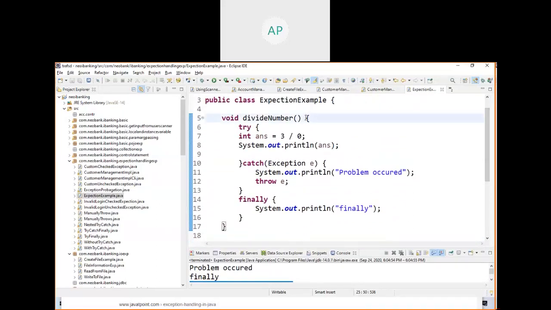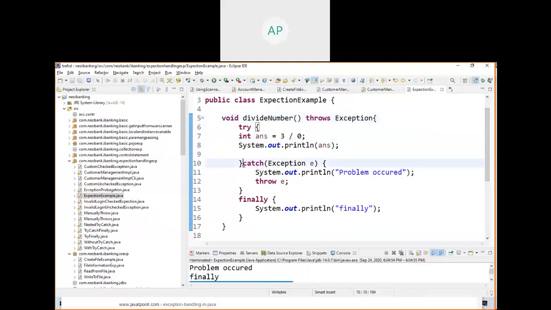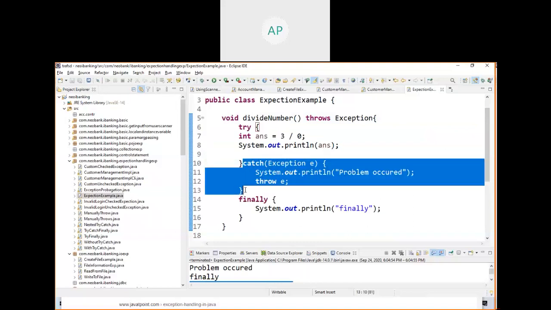Throws, in the sense, is in the method signature. The method signature: throws something. Throws exception. Why do you do this?